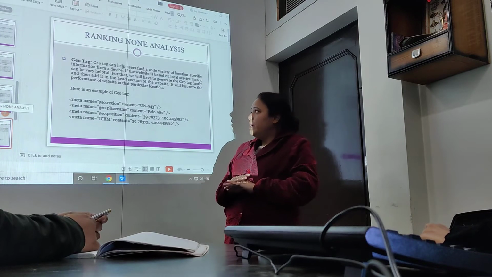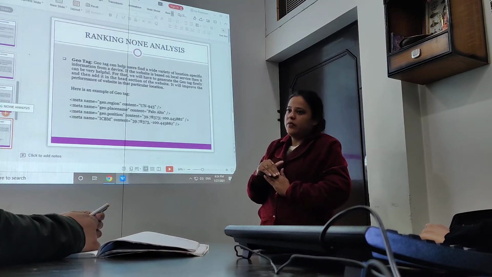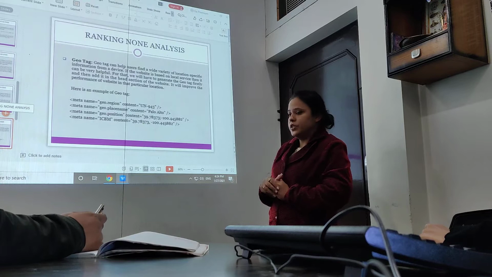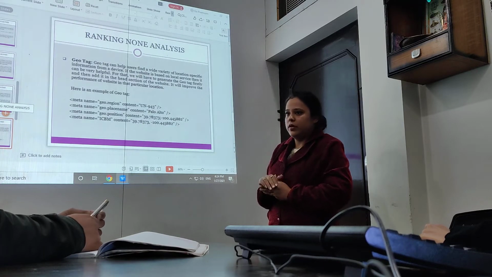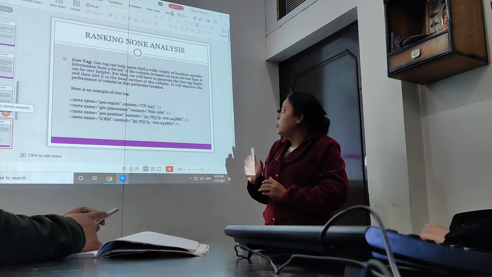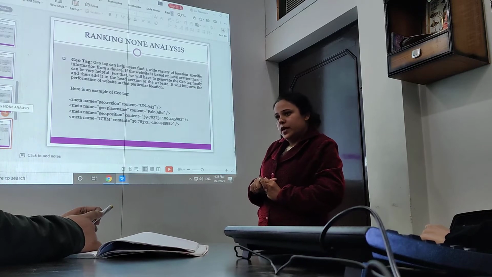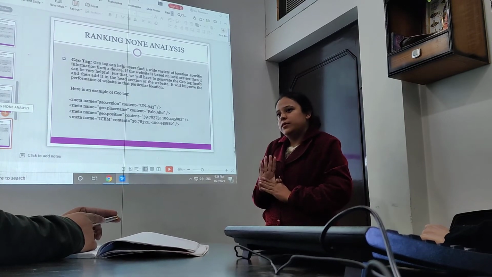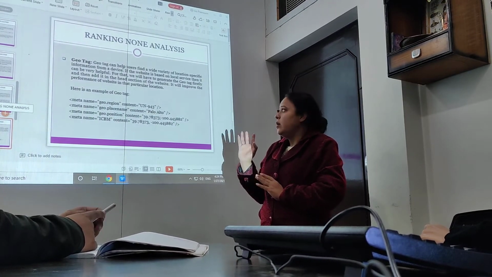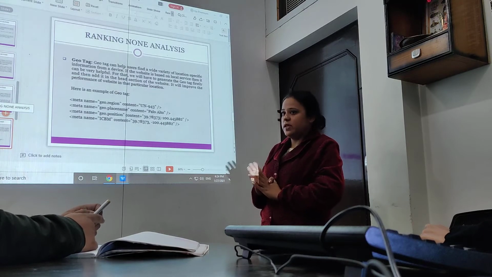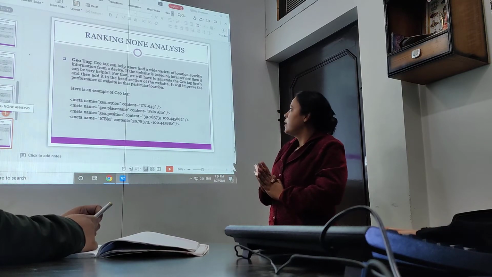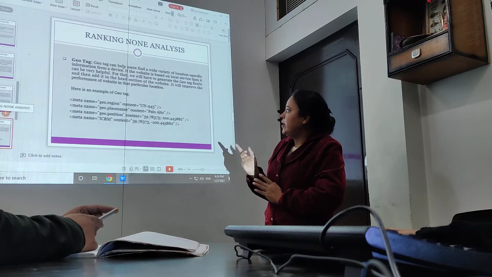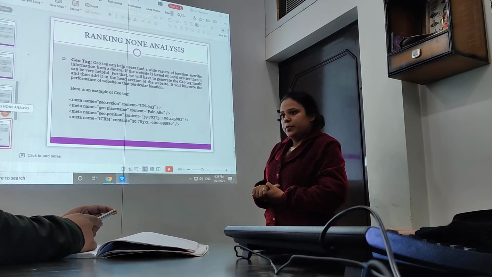One more thing, if your website is providing local services, then you can add a geotag also. A geotag is a geographical location tag. You can place this code in the head section of the website to let users and search engines easily understand the physical location of your business. So it is also a helpful way to increase the ranking of the page.